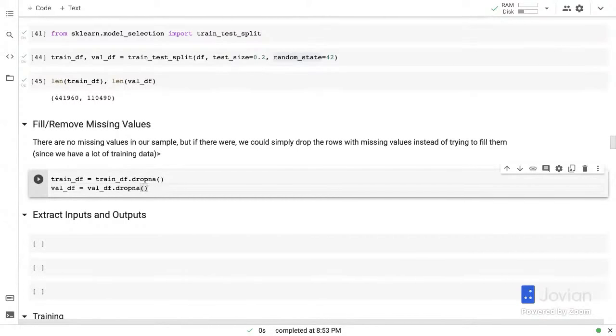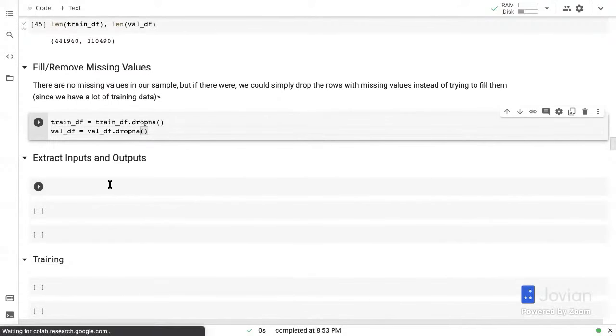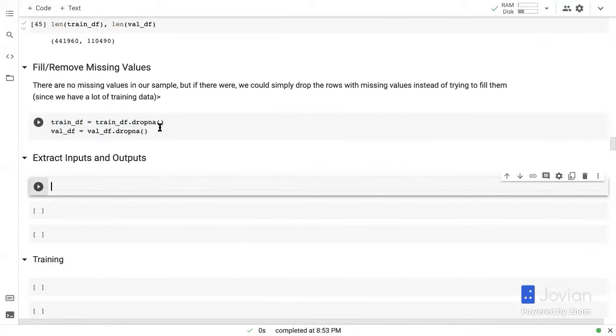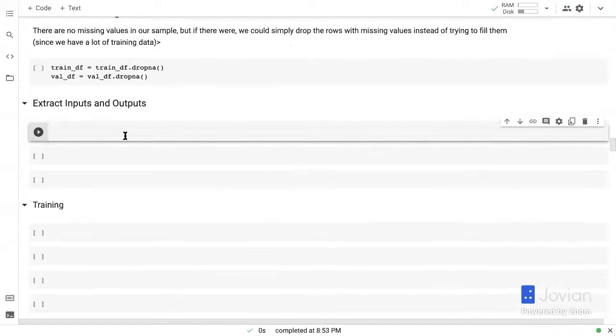Okay. Now, what does this do? This is going to drop all the rows where any of the columns has an empty value or missing value from the training and validation sets. You shouldn't always do this, but because we have so much data, and at least so far, I've not really seen a large number of missing values. I'm estimating that the number of missing values in the entire data set is going to be less than 1 or 2%. So it should be okay to drop them. Okay. So I'm not going to run this right now, but you know what this does.